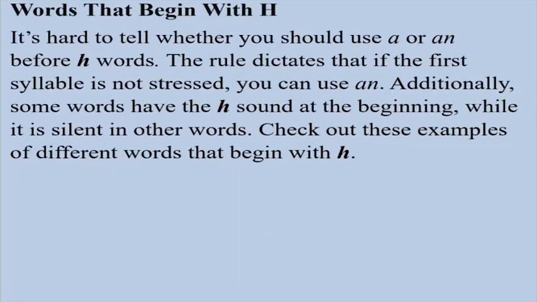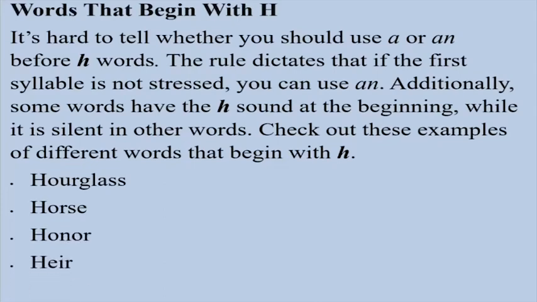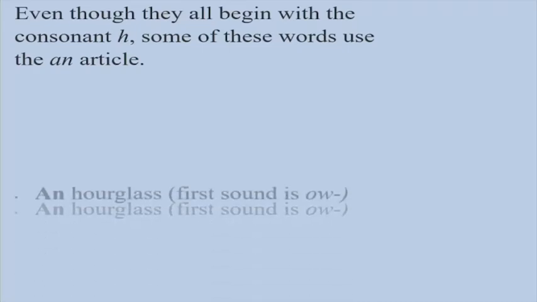Check out these examples of different words that begin with H. The first one is hourglass, horse, honor, hair. Even though they all begin with the consonant H, some of these words use the article an.